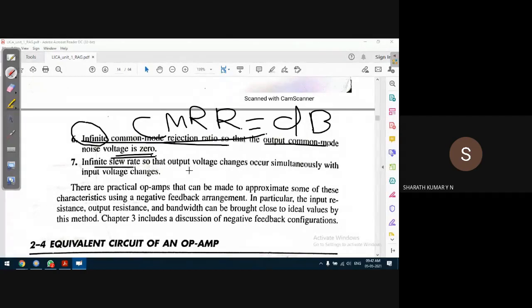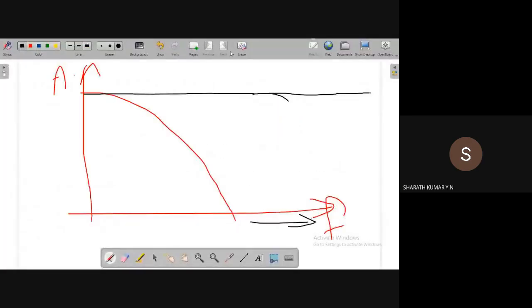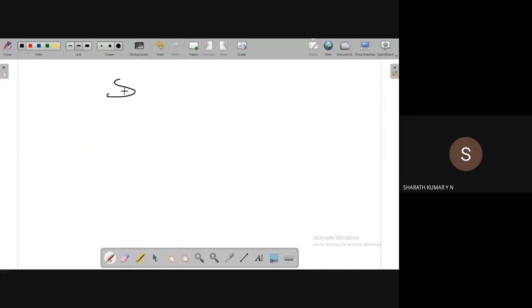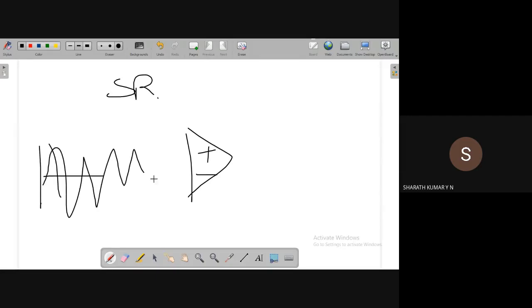Infinite slew rate, so that the output voltage changes occur simultaneously with the input voltage changes. What is slew rate? Even if the input voltage changes rapidly, the output voltage should also change rapidly.